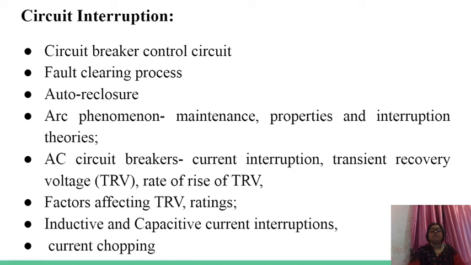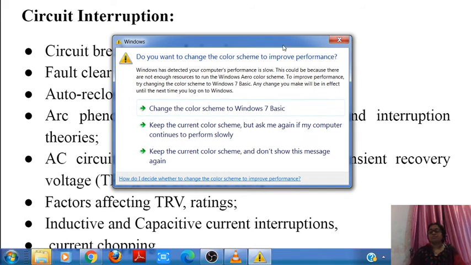In this part we have 20% problems. So this part has problems related with the rate of rise of recovery voltage, TRV. Inductive and capacitive current interruption, current chopping, these all consist of how the current gets interrupted in a circuit breaker. Means a circuit breaker working principle is explained in this current interruption.